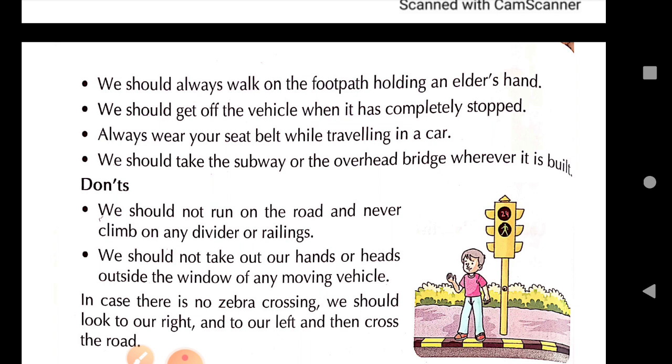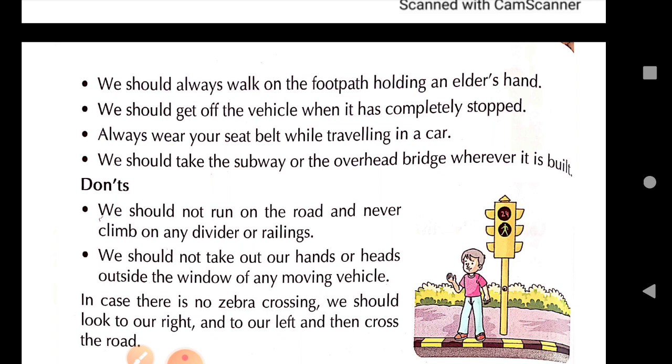Always wear your seat belt while traveling in a car. In four-wheelers, there are seat belts for the person who sits in the front row, like the driver and the person sitting next to the driver. Both have to wear their seat belts. And in modern cars, the seat belts are there at the back also. This is to prevent any kind of accident.